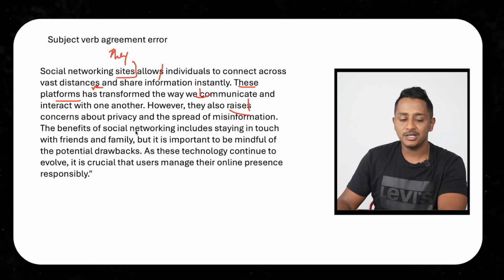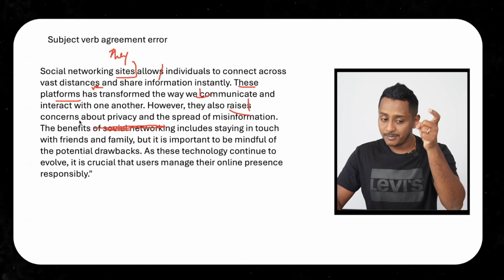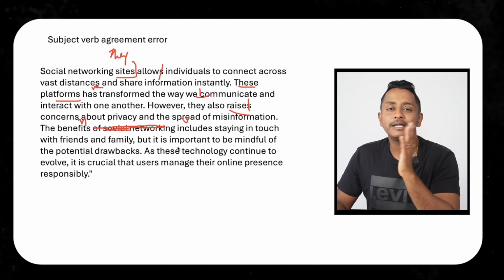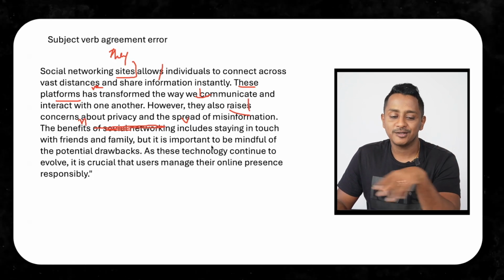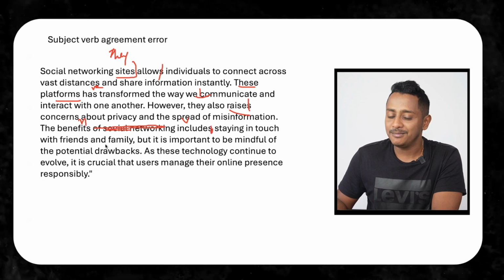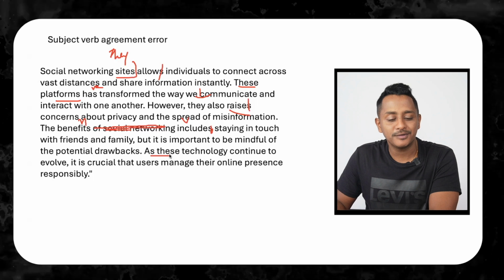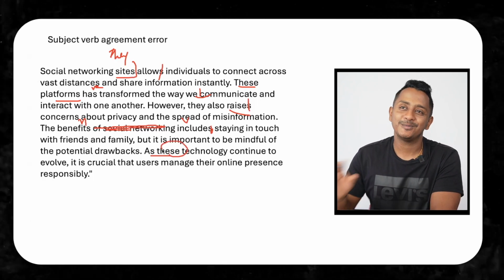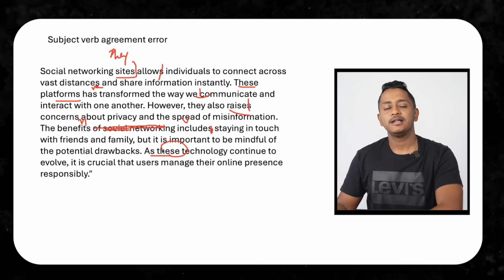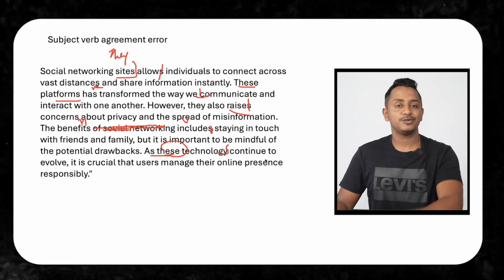The benefits of social networking. Remove this. After of, it is immaterial. The benefits is the noun. This is the verb. Benefits include, or benefit includes. Not benefits includes, the S here has to be struck off. Staying in touch with friends and family, but it is important to be mindful of the potential drawbacks, as these. The word this, the pronoun, automatically goes with a plural noun. These restaurants, these friends, this apple, these apples, these technologies continue to evolve.